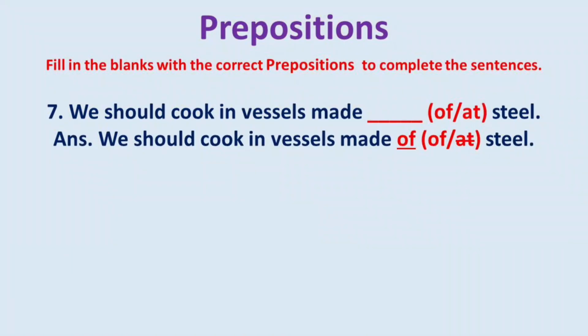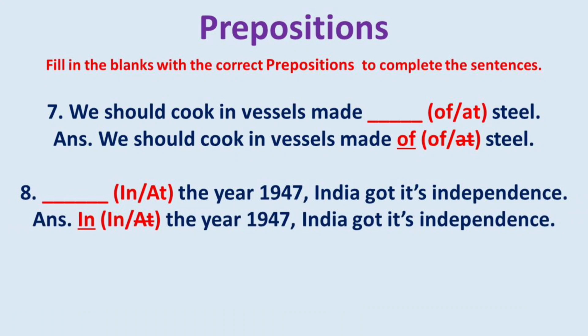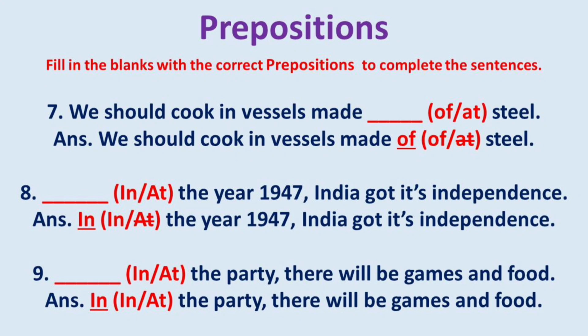7. We should cook in vessels made dash of or at steel. The answer is, we should cook in vessels made of steel. 8. Dash in or at the year 1947, India got its independence. The answer is, in the year 1947, India got its independence. 9. Dash in or at the party, there will be games and food. The answer is, in the party, there will be games and food.